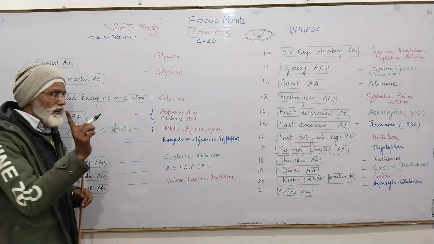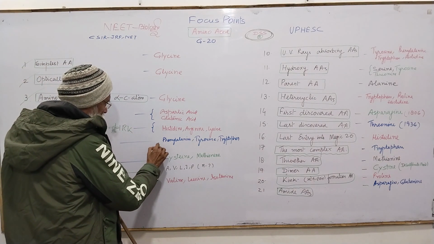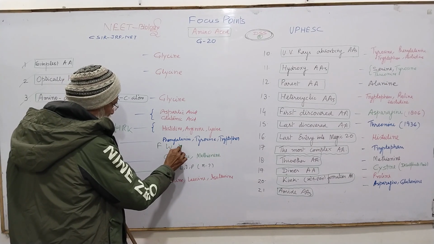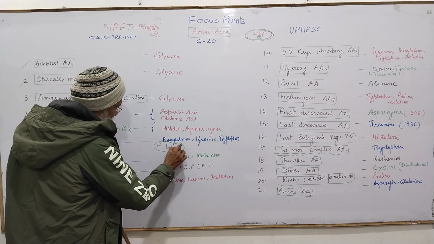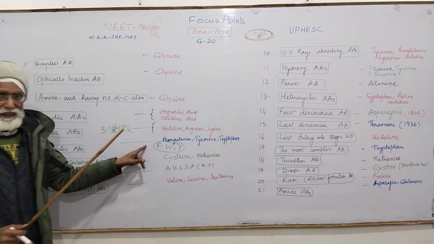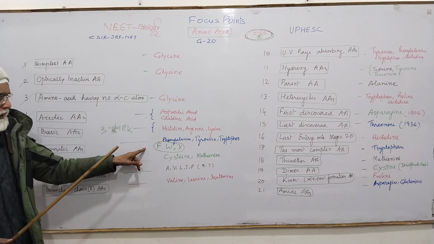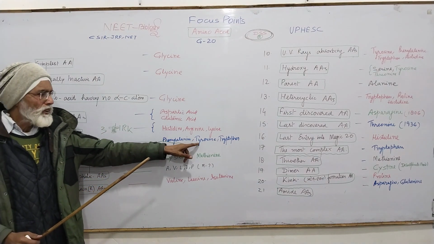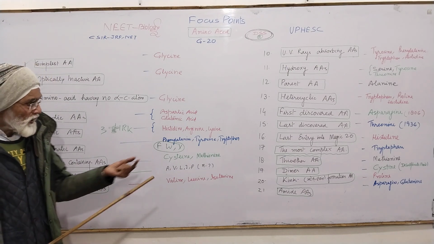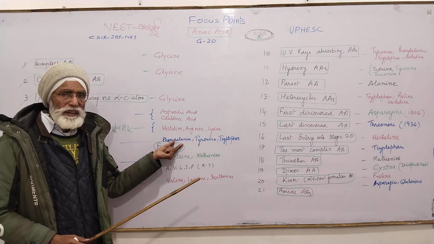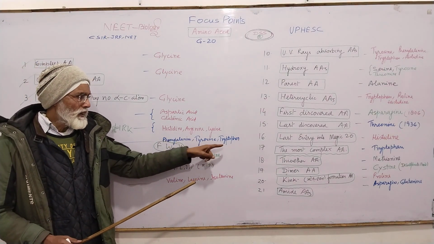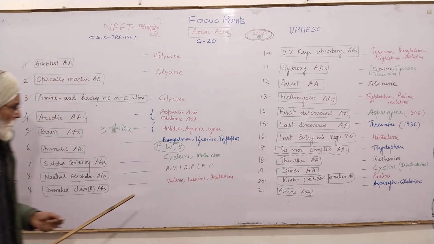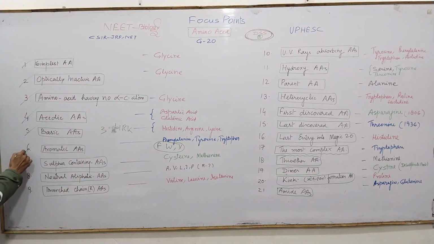If I write the single letters, then it is F, W and Y. These are phenylalanine, tyrosine and tryptophan. Tyrosine has a hydroxyl group and phenylalanine does not have a hydroxyl group, and tryptophan is another one. Okay, so this question is also done. Aromatic, 3. Very, very important, only 3.